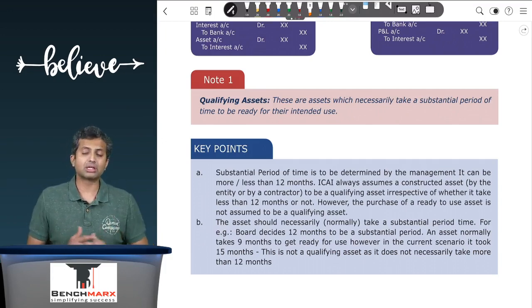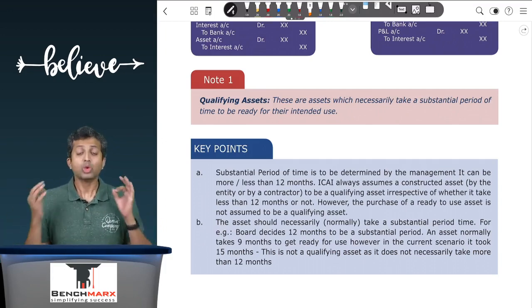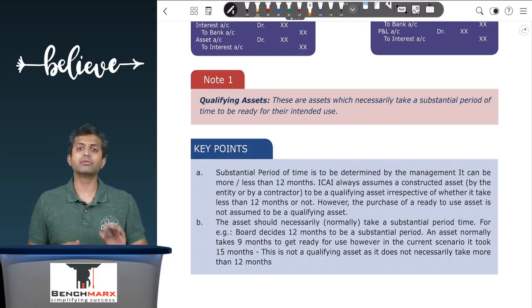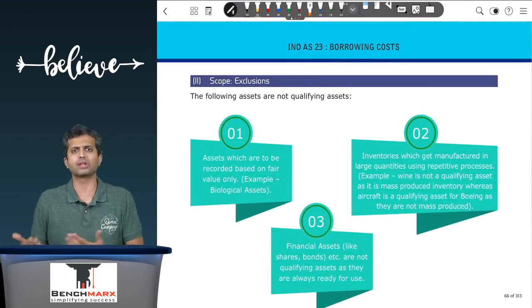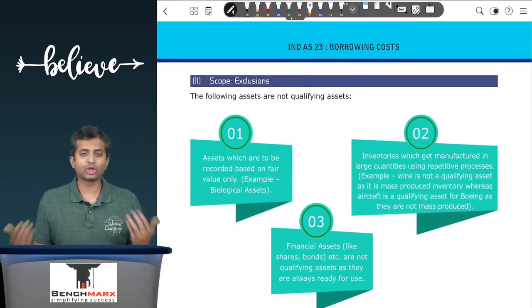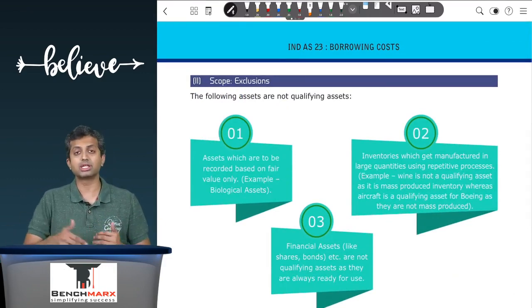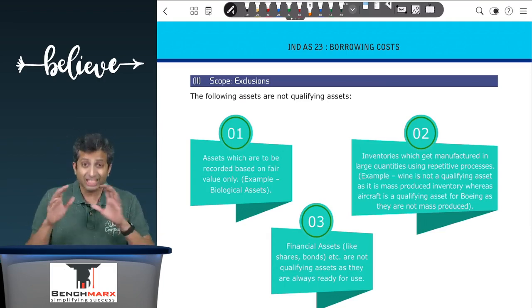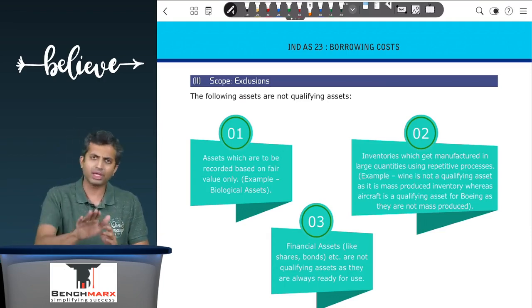Now remember, this standard applies to all assets which take a substantial period of time. However, there are scope exclusions. First, if there are assets which are initially measured at fair value, like biological assets, then Ind AS 23 does not apply. Second, if there are inventories, does the standard apply? Well, yes.